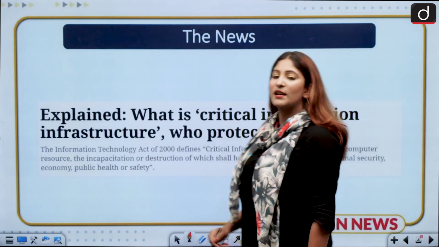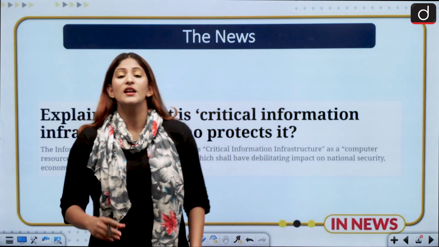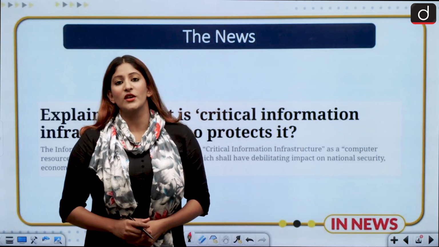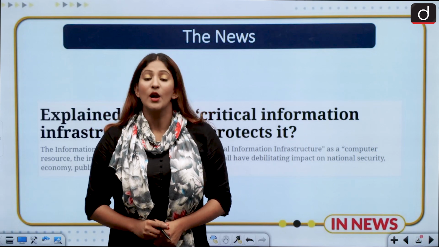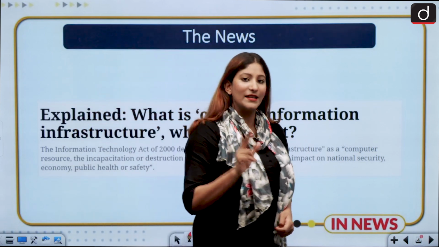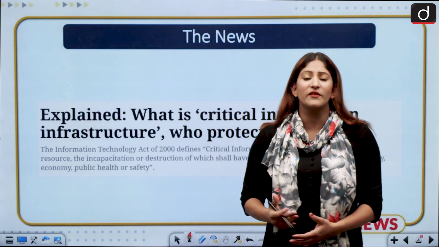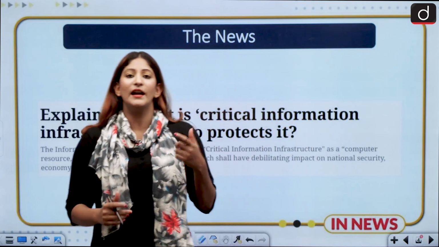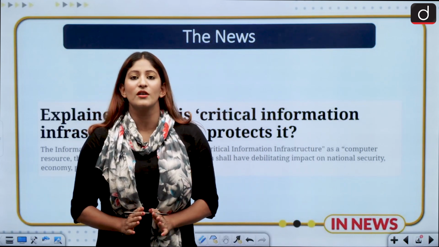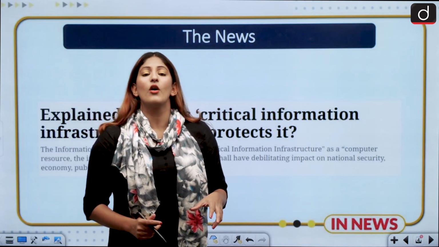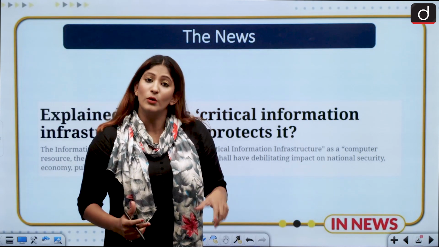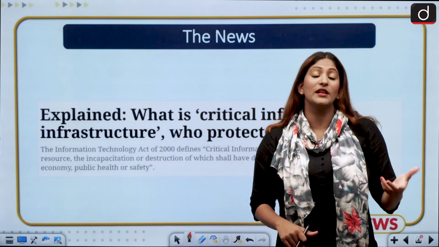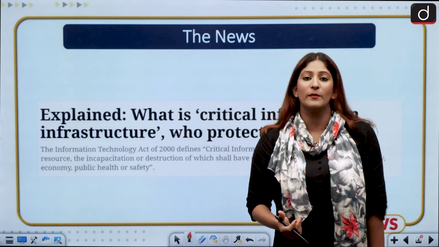Now why are we even discussing critical information infrastructure? Because the Ministry of Electronic and Information Technology had issued a notification dated 16th of June 2022, which says that the IT section of ICICI Bank and other banks such as HDFC are critical information infrastructure, because in case the IT database of these banks comes under siege, or if any enemy or outside unwanted entity gets a hold of that infrastructure database, it can wreak havoc over the economy. As an overall impact, the economy will be weakened.